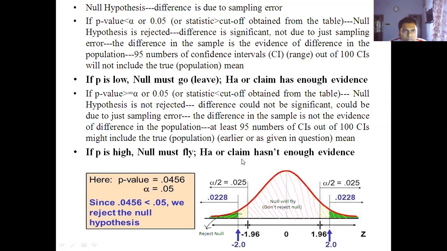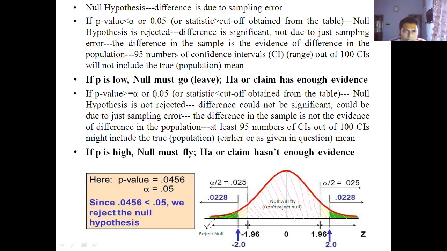So just how we can remember this thing. If we consider this using the p-value, it is easier than considering the statistic, because with the p-value it is ready-made.